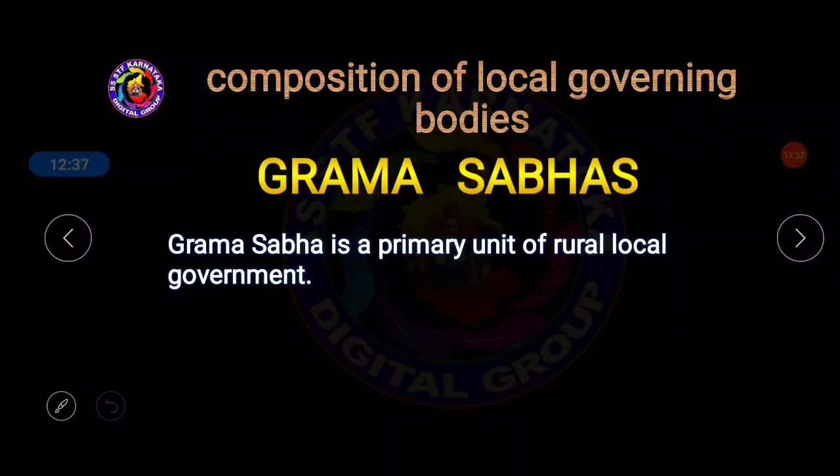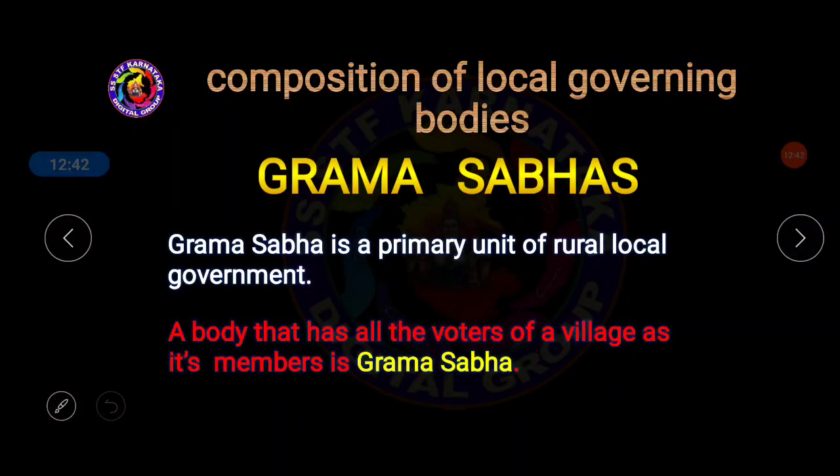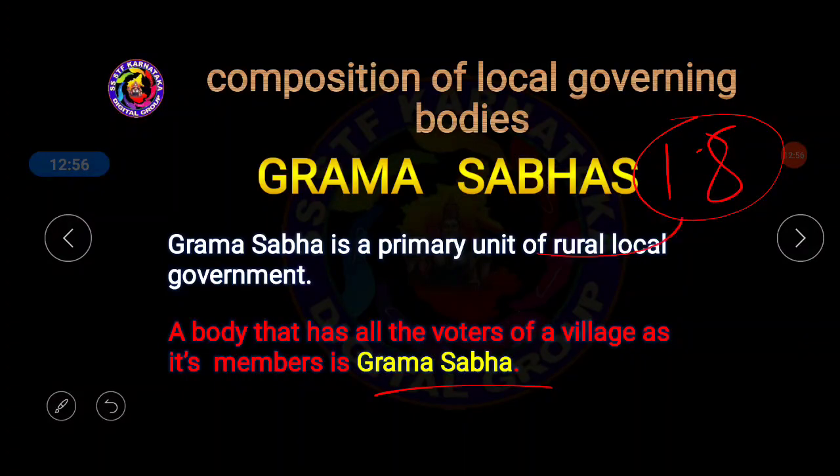Now let's understand who all the members of the Grama Sabha are. A body that has all the voters of the village as its members is called Grama Sabha. Let us say one Grama is there, Grama in the sense of village. All the people who are able to vote, that is, who have crossed 18 years of age, will be members of the Grama Sabha. In one village, all the people, irrespective of gender, men and women, if they have crossed 18 years and are capable of voting, everyone in the village will be a member of the Grama Sabha.